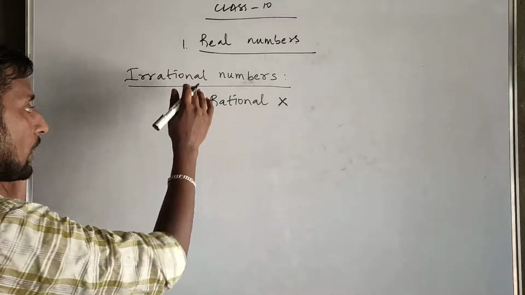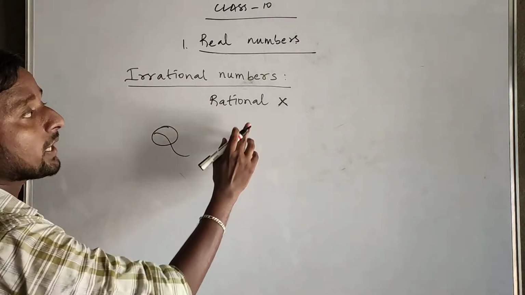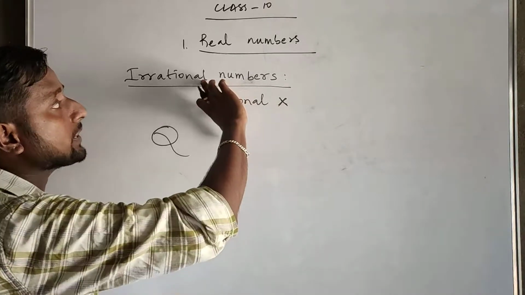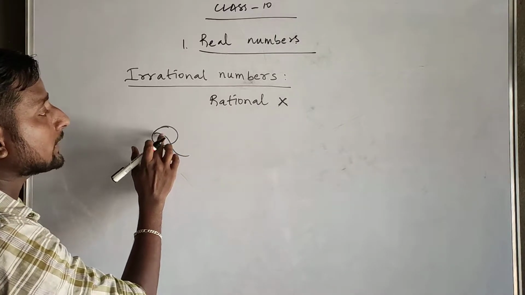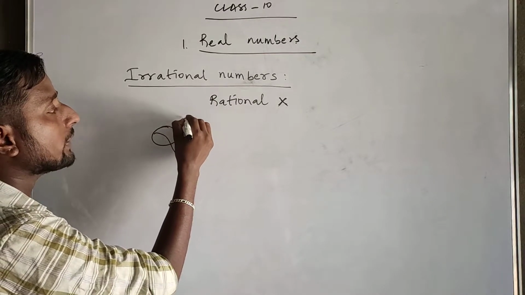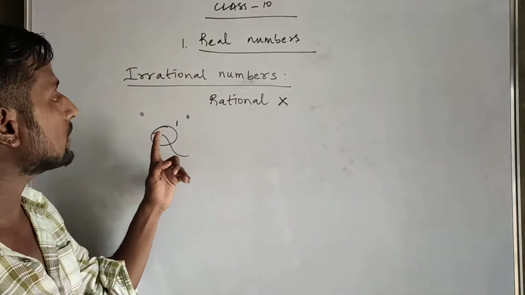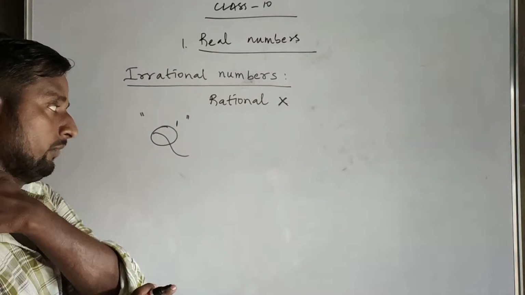That's it. So I said rationals will be represented with Q. What I am telling you is, the number which is not rational is irrational. So other than rationals we are talking about, other than Q, we will write it as Q dash. To represent all irrational numbers, we will use the letter Q dash. That means there is a line over the Q.